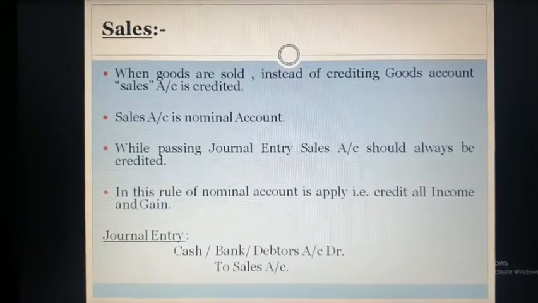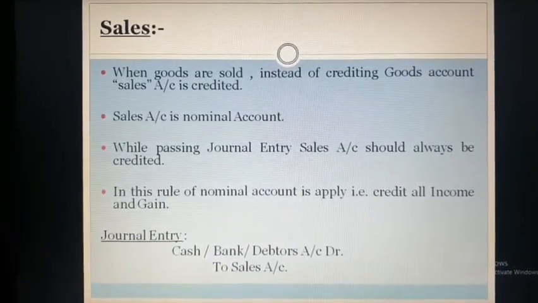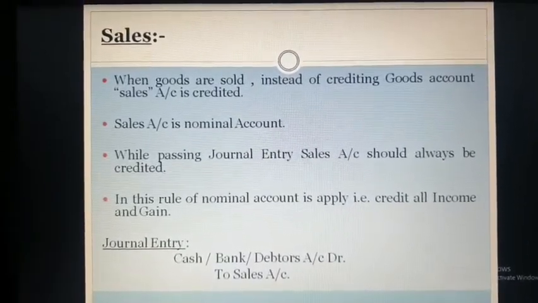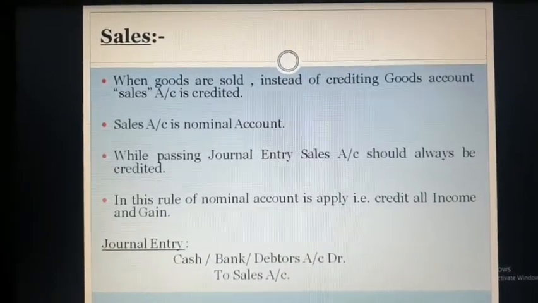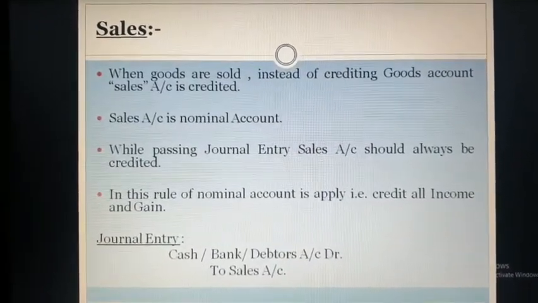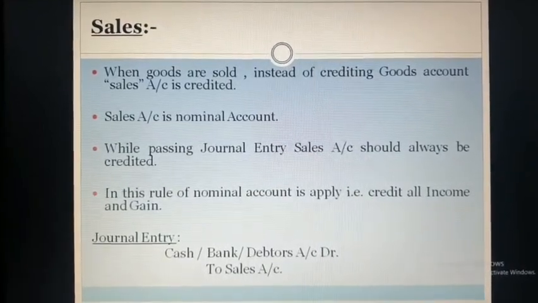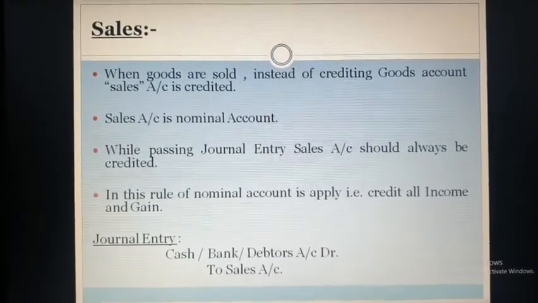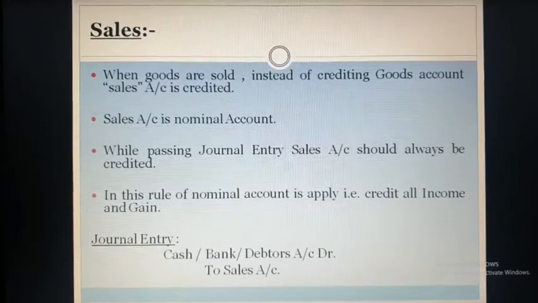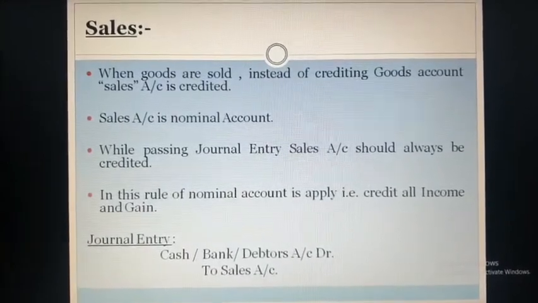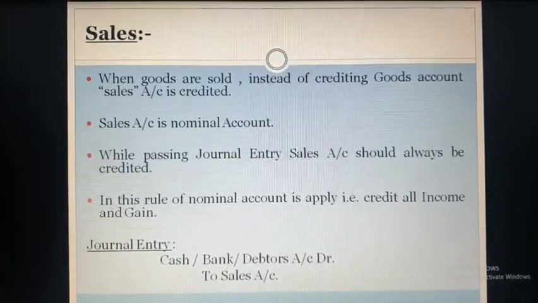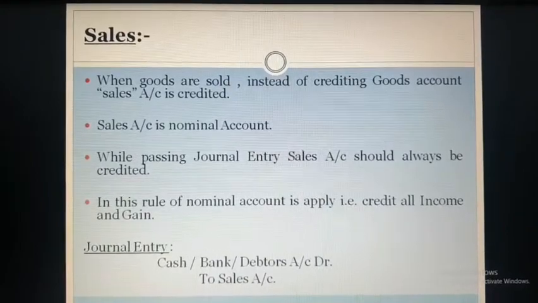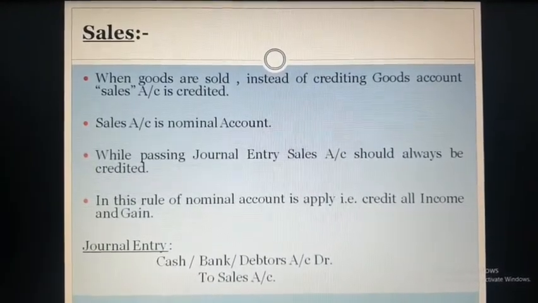So while passing the journal entry, sales account is always credited, because the rule of nominal account is applied, that is credit all income and gain. Now what will be the journal entry at the time of sales? I told you that sales will be credited, and what will be debited depends upon the mode of transaction. If you sold goods in cash, then entry will be cash account debit to sales account. If you sold goods by check and are receiving a check, then bank account debit to sales.